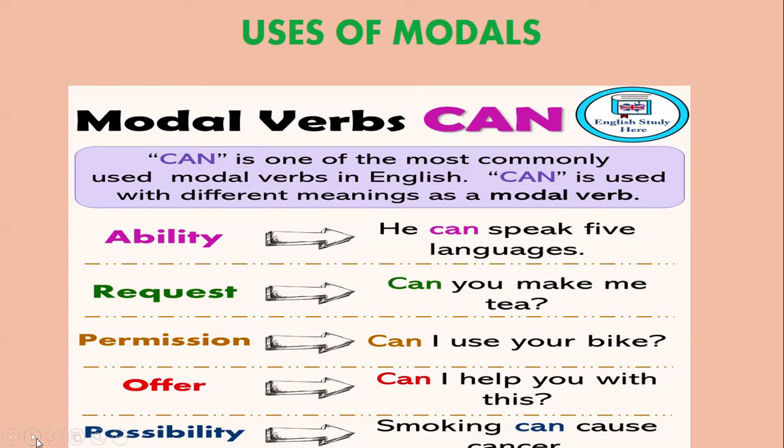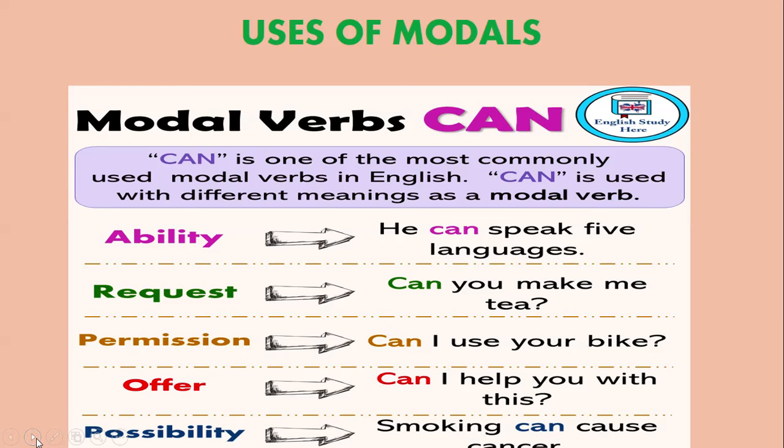For example, he can speak 5 languages. A person can speak 5 languages. So he can speak 5 languages. He can keep awake the whole night. He has the ability to keep awake the whole night. Again, in the example which is there in front of you is, he can speak 5 languages. That means he has the ability to speak 5 languages.